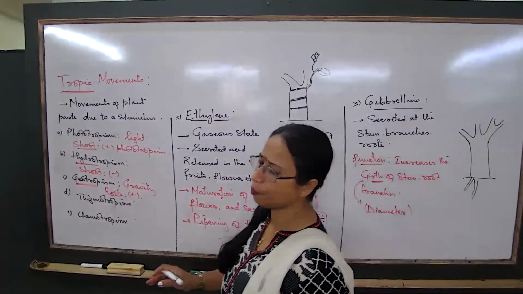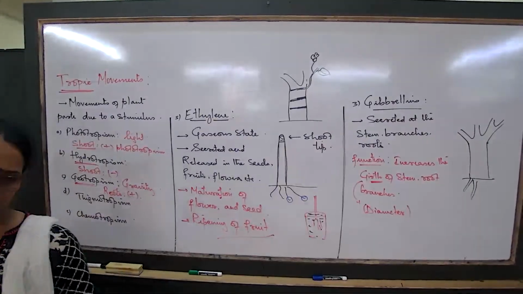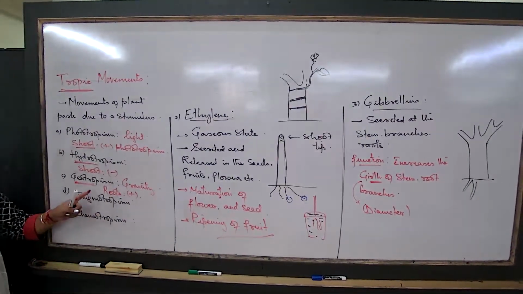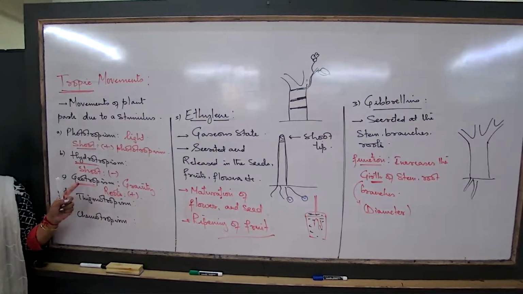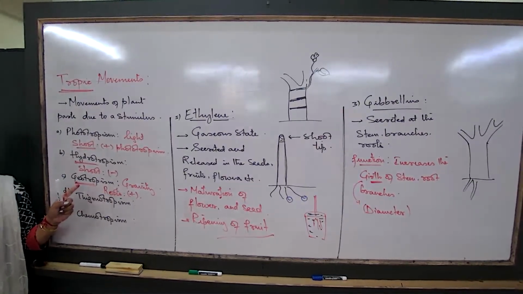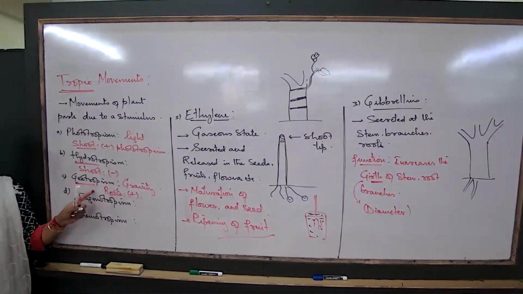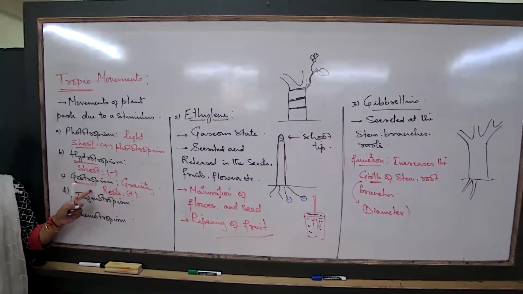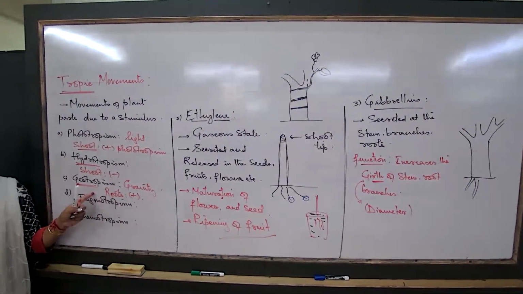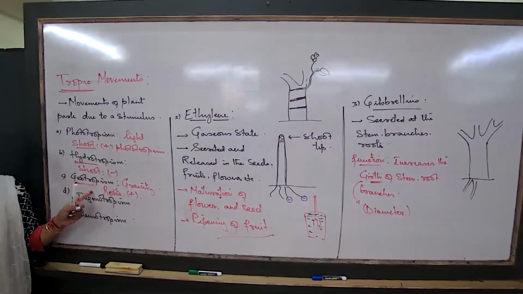So in your paper, sometimes you may get a question, explain: roots are positively geotropic, for 1 mark. So you should know what to write. Roots are positively geotropic, meaning they grow towards the force of gravity. The process of growth is towards the gravity, responding to gravity.